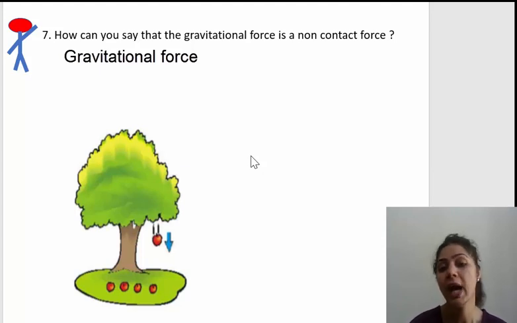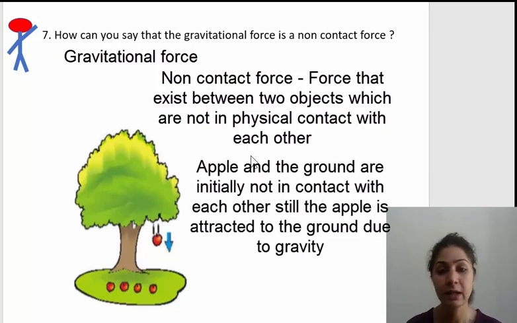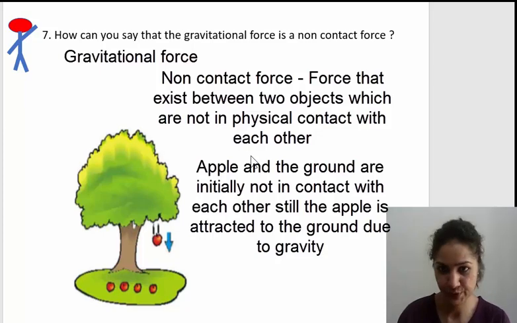So first of all, we need to write what is a non-contact force. A non-contact force is that force which exists between any two objects which are not in physical contact with each other. Isn't it? Now in this case, what are the two objects which are not in physical contact with each other? The apple and the ground. Even though they are not in physical contact with each other, still the apple falls down to the ground. And that's why it is called a non-contact force.